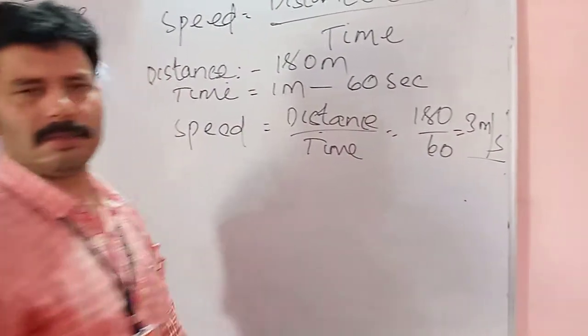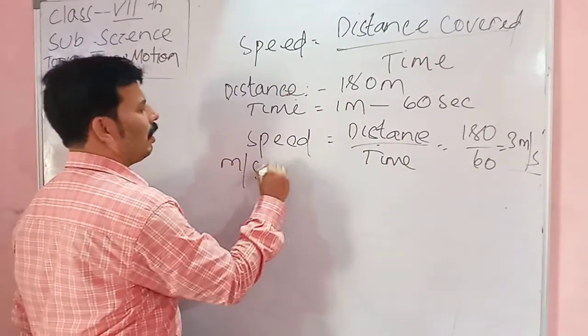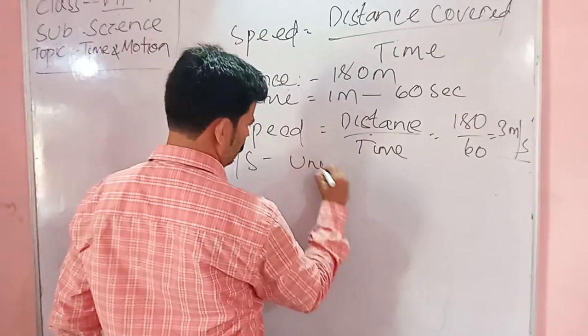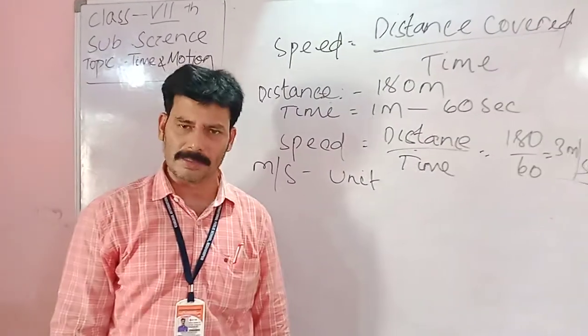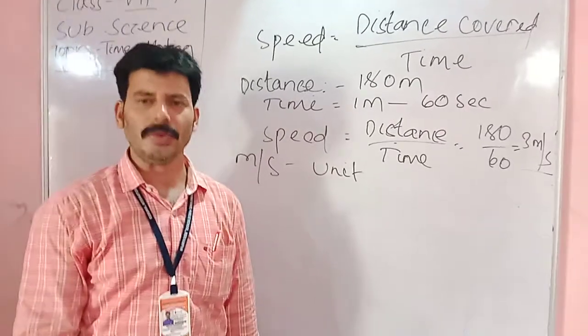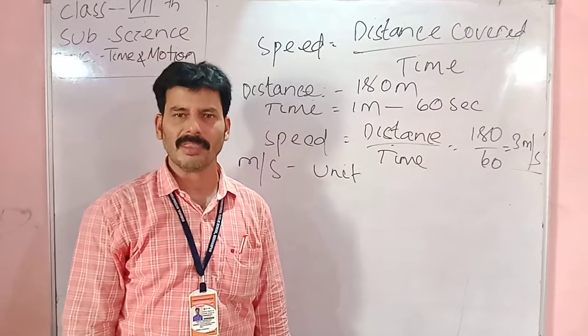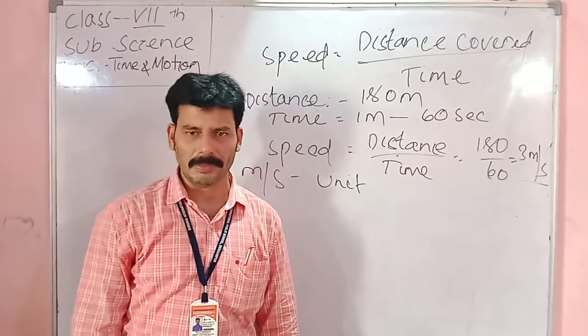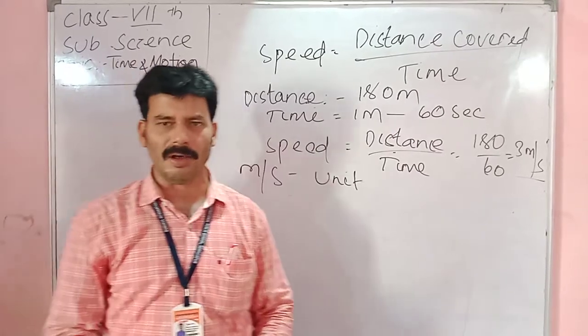So what is meter per second? It is a standard unit of measuring speed. From this we came to know that speed can be measured in two units, meter per second, or kilometer per hour.